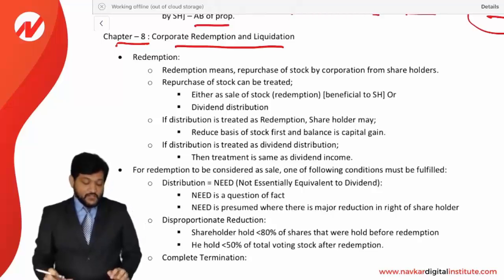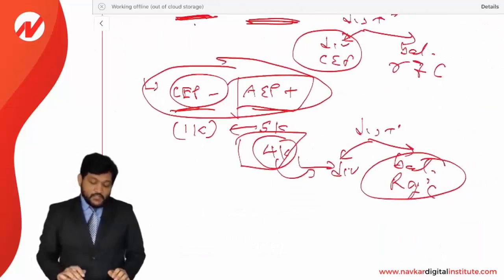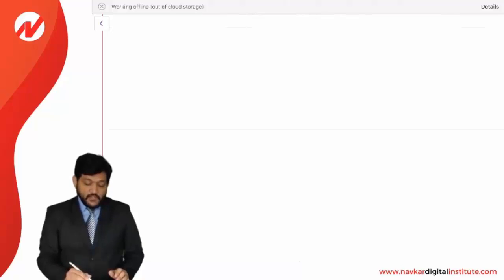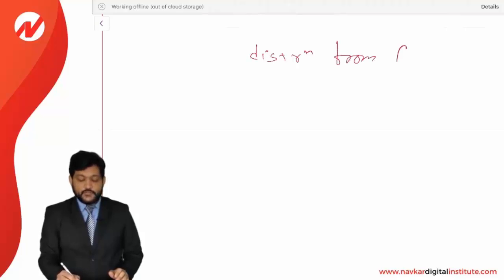Now how will it work and what is the concept? Let us see. I would say whenever a corporation distributes anything, it is a distribution from a corporation to a shareholder.